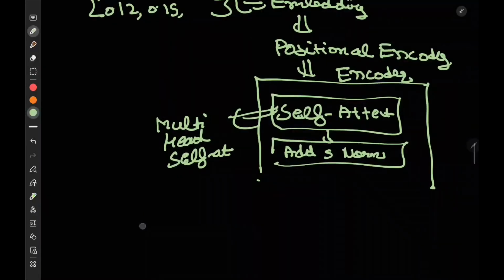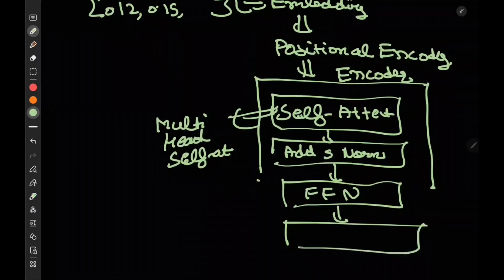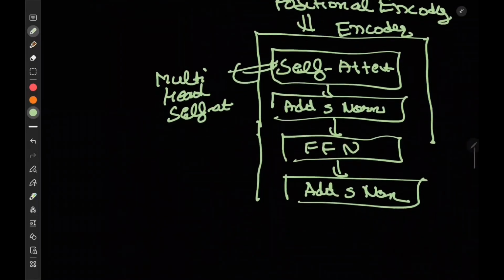Then we have a feed forward neural network. Then again add and norm. Everything has its own reason for being there. I don't want to go into the depth of a transformer.